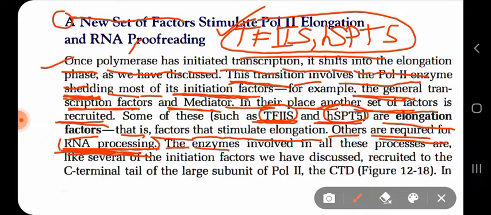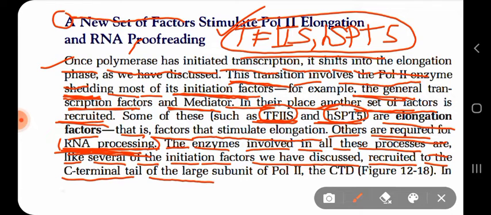So the enzymes involved in these processes, the enzymes which are needed for the elongation process, or the proteins or enzymes which are needed for RNA processing, are like several of the initiation factors we have discussed. Now these proteins and enzymes are recruited to the C terminal tail of the large subunit of RNA polymerase 2.